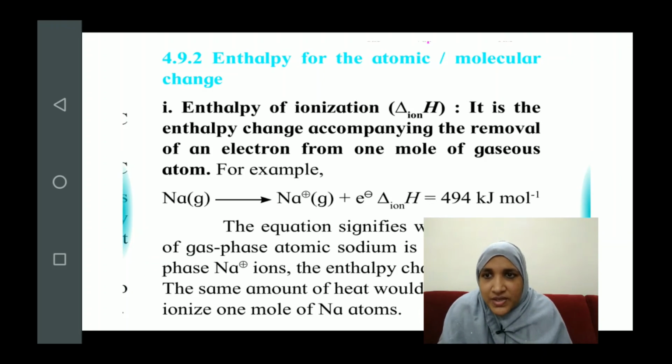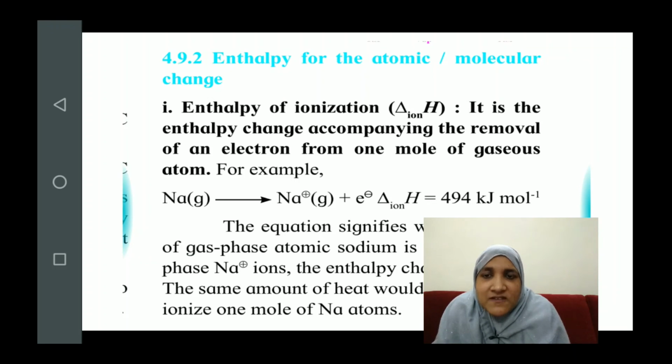An example of sodium is given, where sodium atom in the gaseous state is converting into sodium ion, Na plus, in the gaseous state by losing an electron. The enthalpy of ionization, delta ion H, is 494 kilojoules per mole.